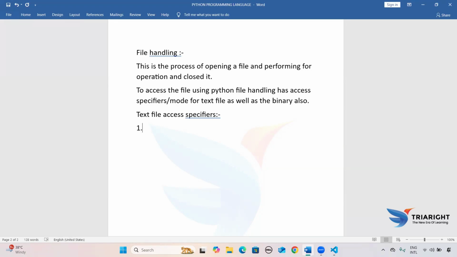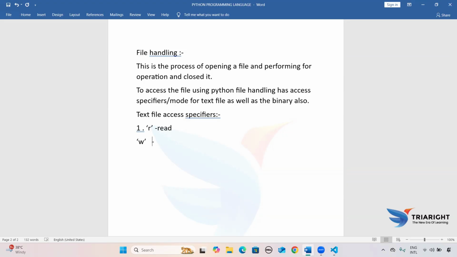To represent this, you need to write it inside single quotation marks, so inside the quotes I need to write r, which represents read. Suppose I'm trying to read a text file, at that time we need to use the access specifier r.